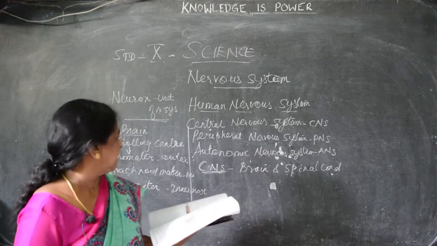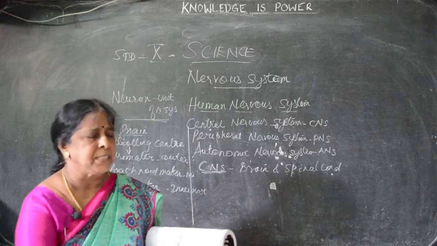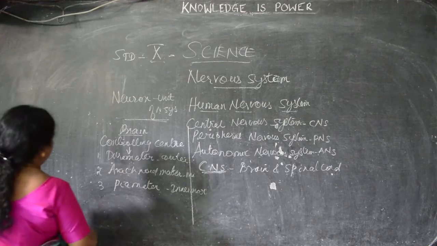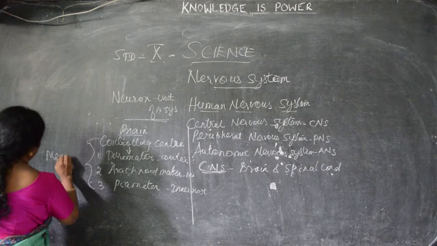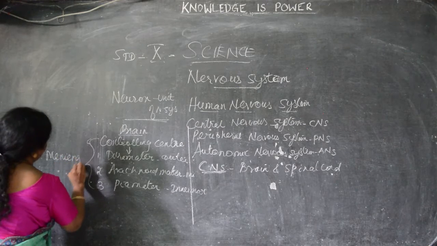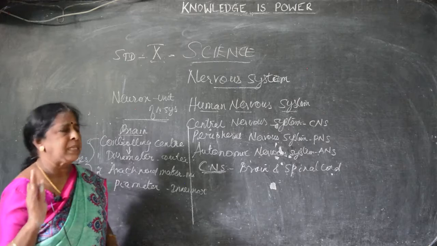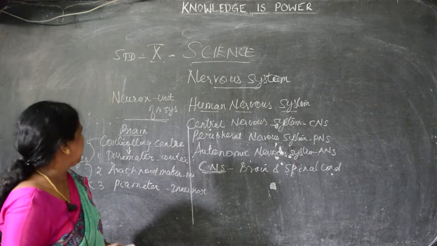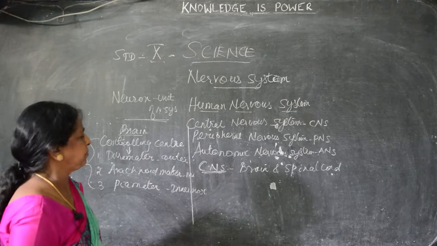So all these things are known as meninges. All the three covers are known as meninges. All the internal covers of the brain are known as what I said, meninges. Now we have seen the external, that is the brain has three covers. It is a center, that is, it is the controlling center. Now we have to say what are the parts present in the brain.